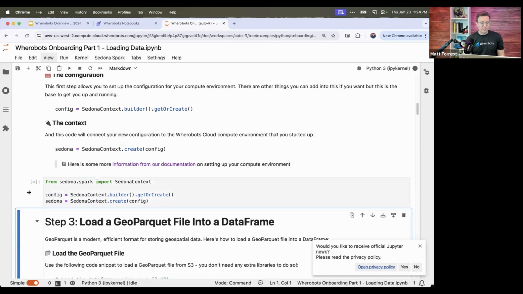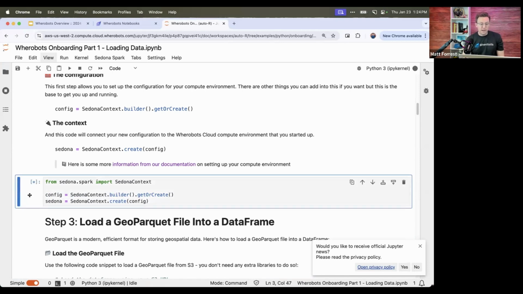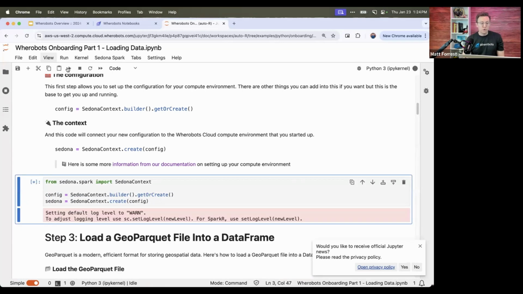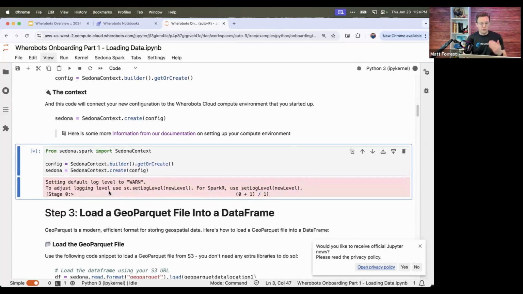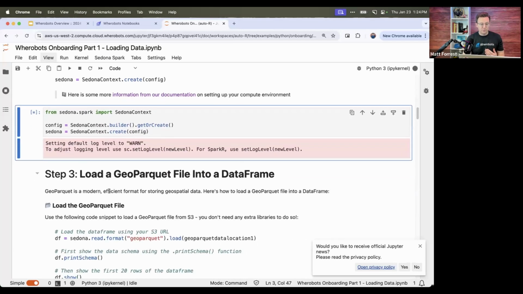So you can go ahead and run that cell. You can hit Shift Enter, or you can just hit this play button here, and that will run that cell for you and connect us to that compute instance. This step may take a few moments to get started if you have to create this, which if you haven't run this notebook before or done anything in your compute environment, will take a minute or two. So we'll wait for that to load, and then I will walk through the rest of the steps that we're going to go through.